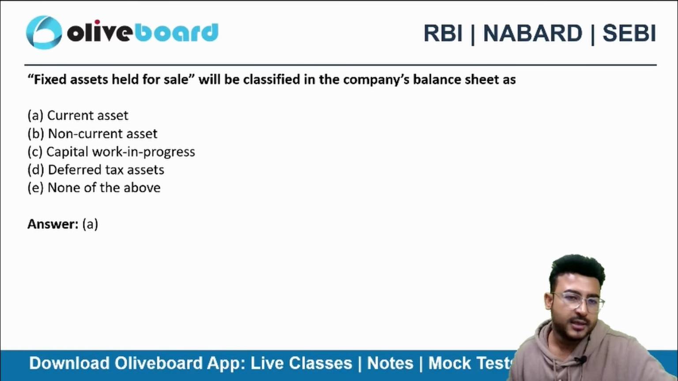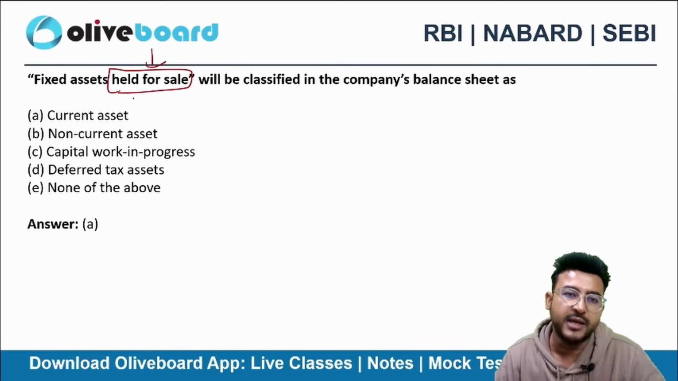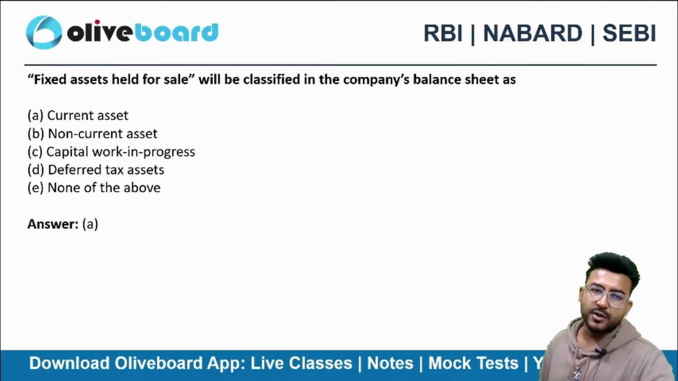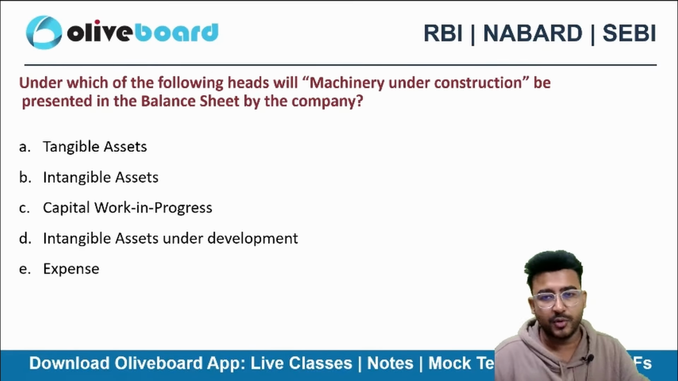Current asset, because it is held for sale. So you now have an intention of selling it. That's why as per the ICAI material, you need to show it as a current asset. Okay. As the current asset.